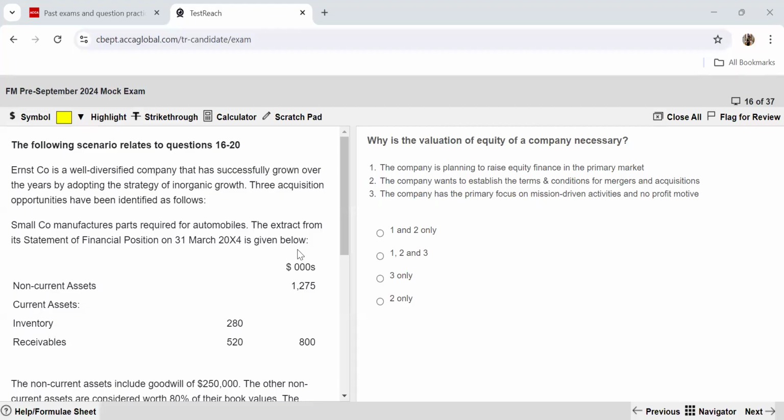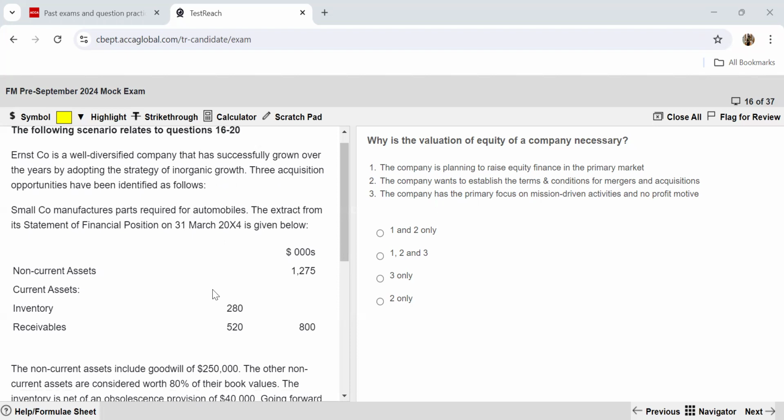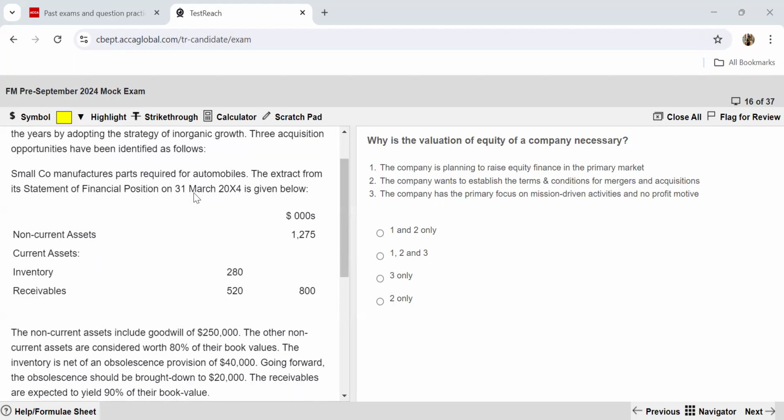Alright, so now let's get started with reading the scenario and then we'll be answering the questions also. Ernst Company is a well-diversified company that has successfully grown over the years by adopting the strategy of inorganic growth. The three acquisition opportunities have been identified as follows. Small company manufactures parts required for automobiles.